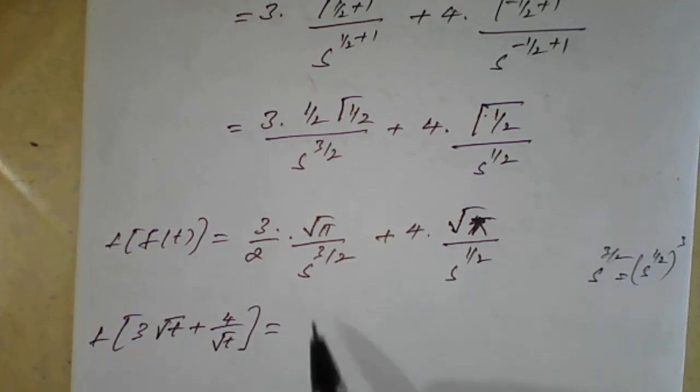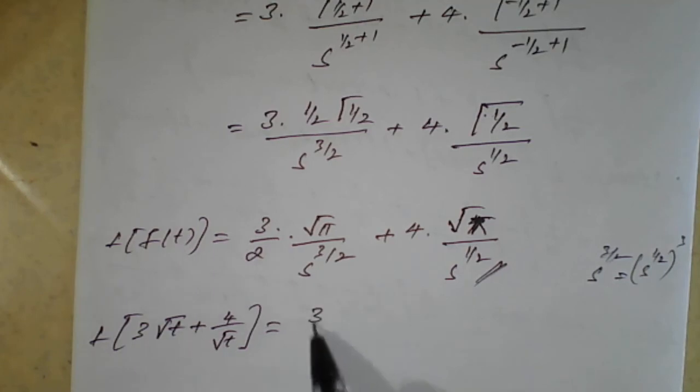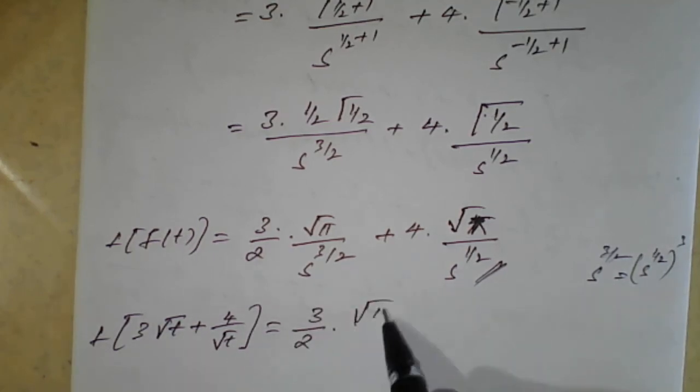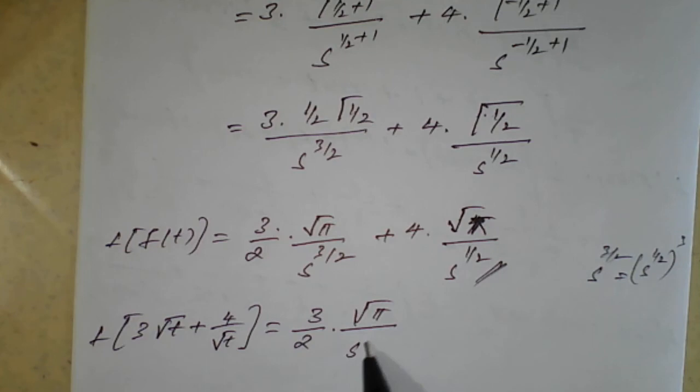Or else, you can stop here, or I want to go one more step. 3 by 2 root pi divided by s raised to 3 by 2, which can be written as s raised to 1 by 2 into s.